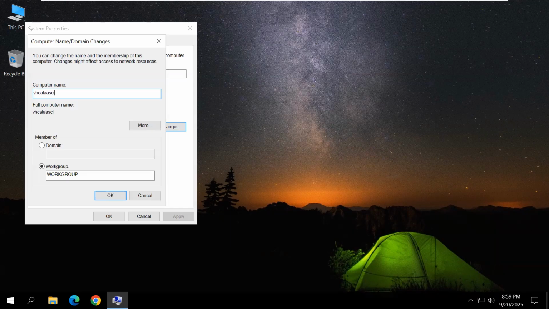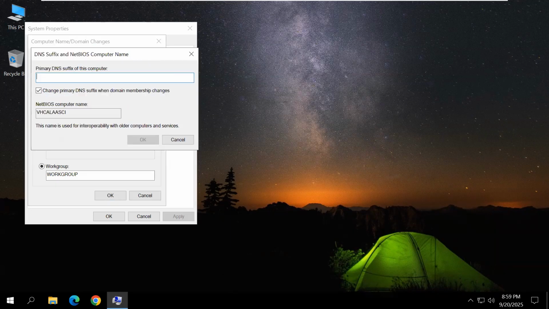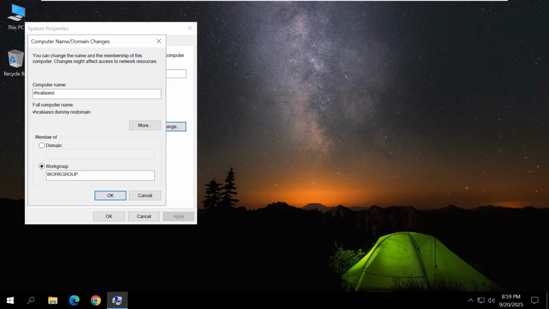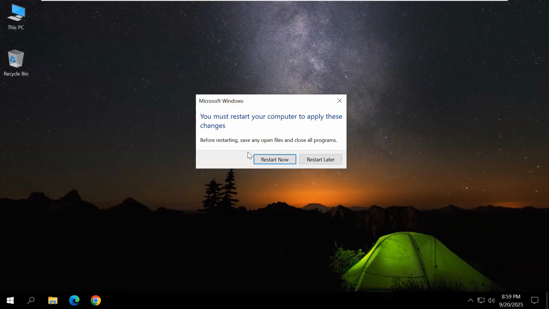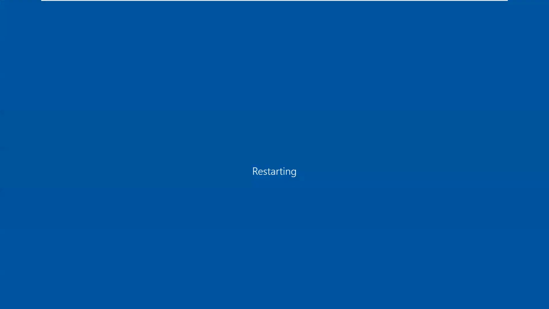That is my computer name. Click more, and enter the domain dummy.no domain. Click OK, OK. Close. A restart is compulsory. After restart only the computer name will be changed. Click restart now.